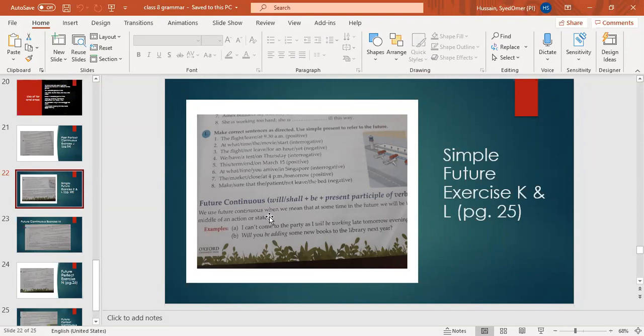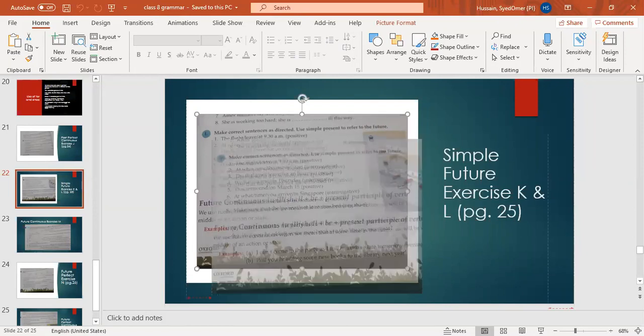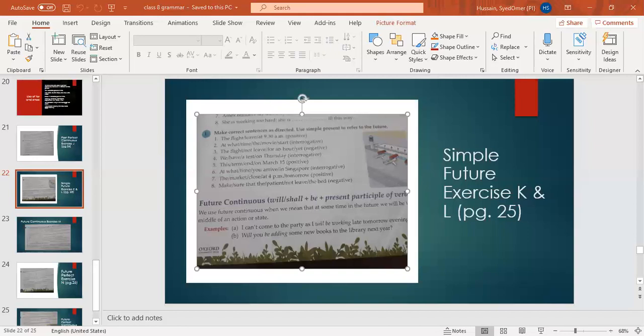You have to pick one base verb from the box and fill in the blanks with going to. For example, the first one: this bag is not too strong. It is going to tear. The verb will remain the same because the verbs are in first form: die, sell, paint, tear, visit, build, fall. This bag is not too strong. It is going to tear. Okay, one by one we are going to do it.